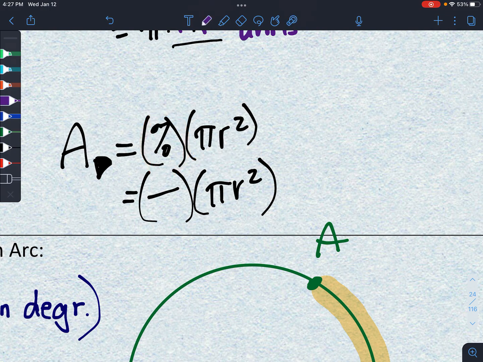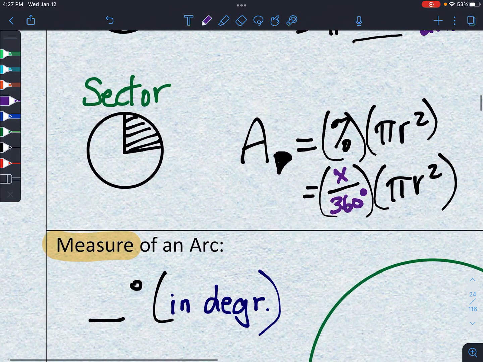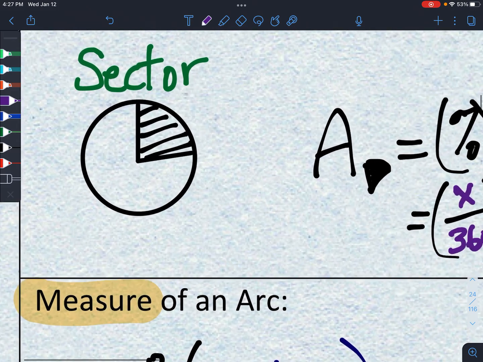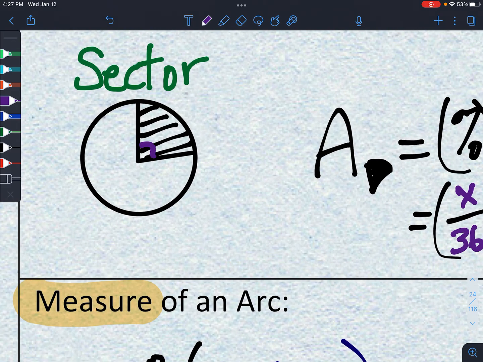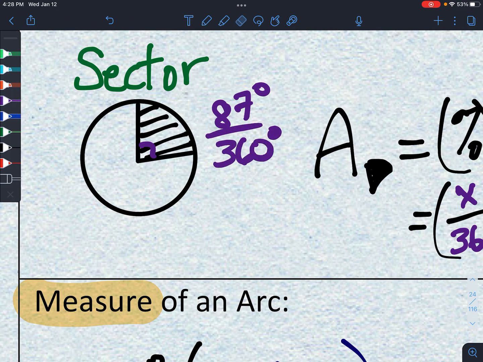How many degrees out of the 360 am I interested in? In this case, looks like maybe 87 degrees out of 360. Don't worry, yours aren't going to be that difficult. They'll give you nice numbers to work with, not 87.